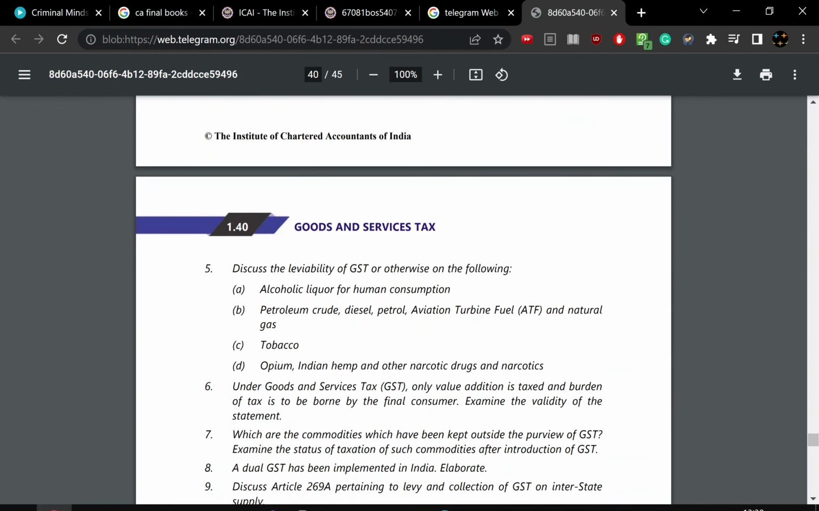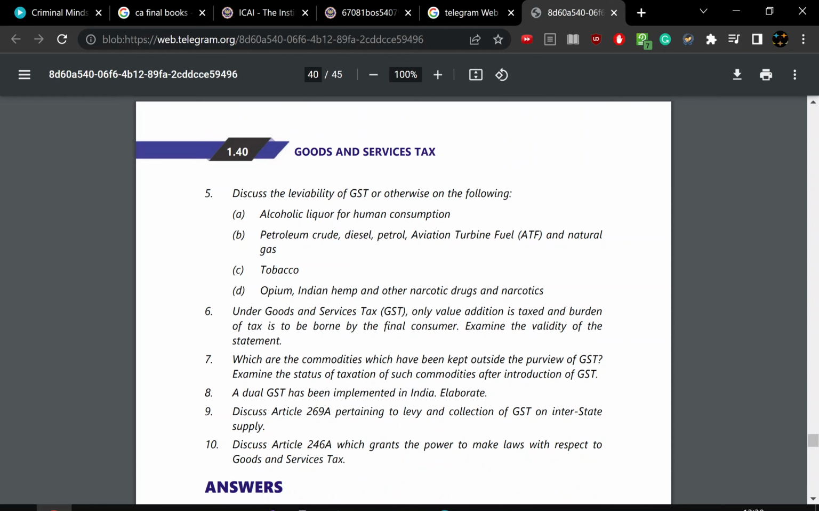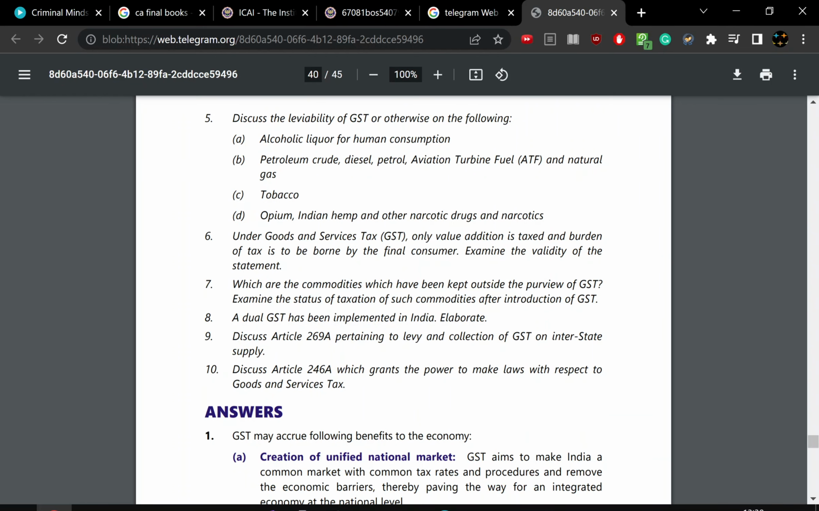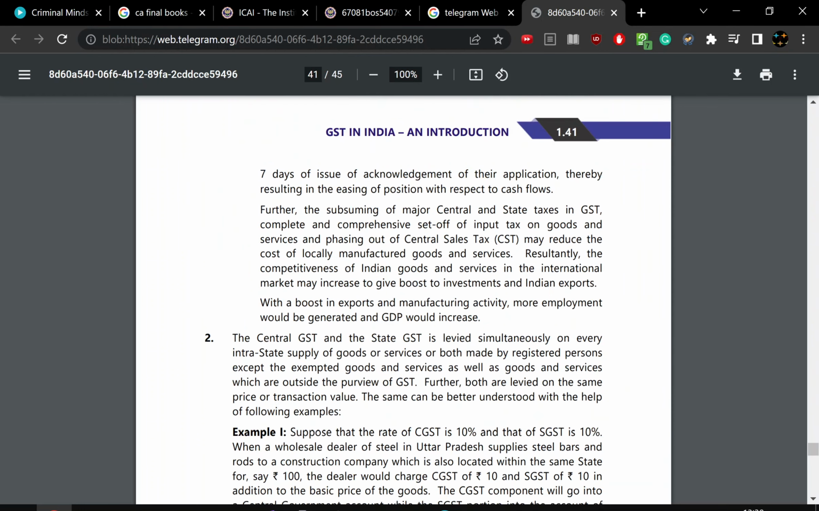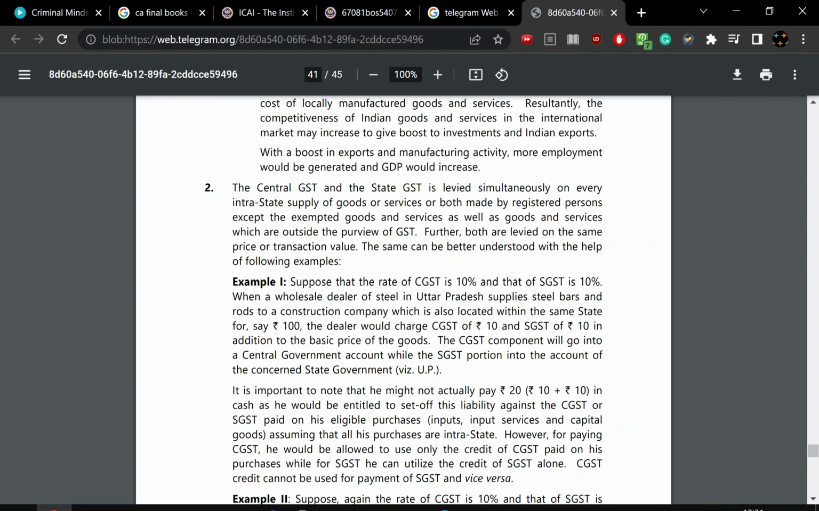Discuss the leviability of GST on the following: alcohol for human consumption, petrol, diesel, aviation turbine fuel, tobacco, opium, Indian hemp, and other narcotic drugs. Can GST be levied on these goods? Alcohol, petroleum products are not taxed under GST. They are taxed under the old tax regime of VAT, and VAT has been followed in the same states as previously.